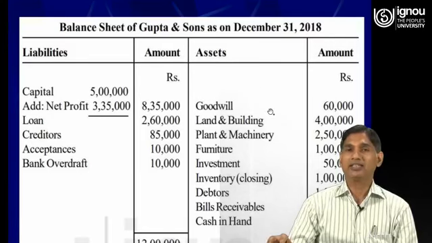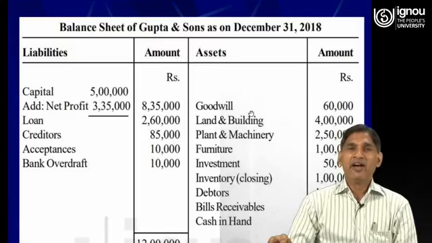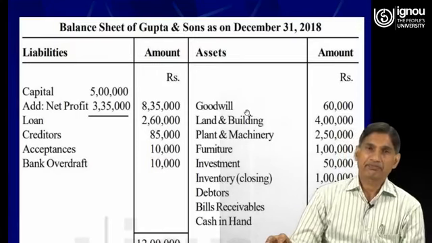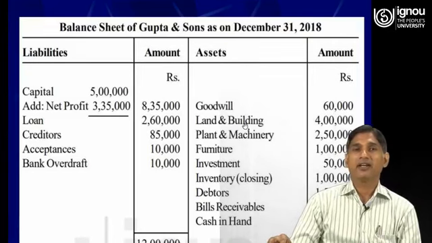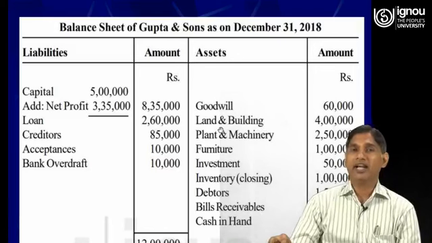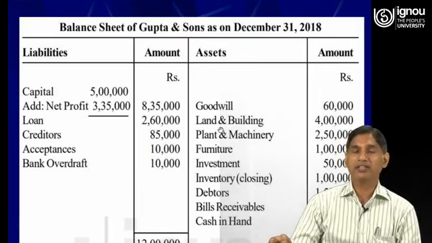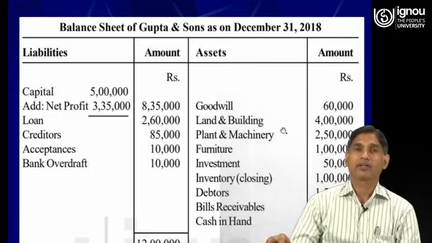On the asset side, we see the goodwill which is given in the trial balance, rupees 60,000. Then land and building is also provided in the trial balance, rupees 4 lakh.